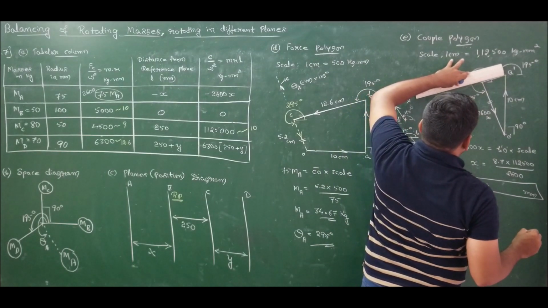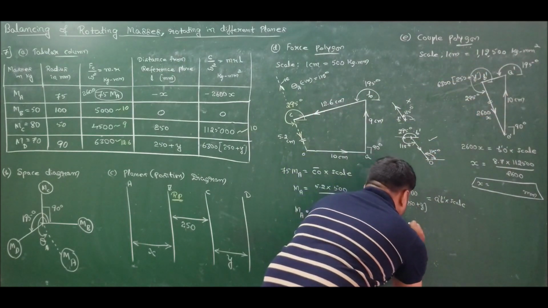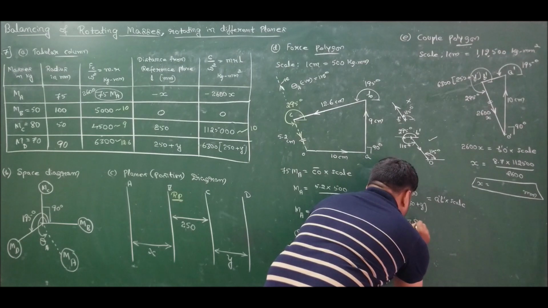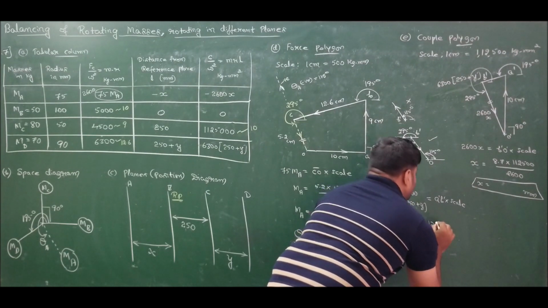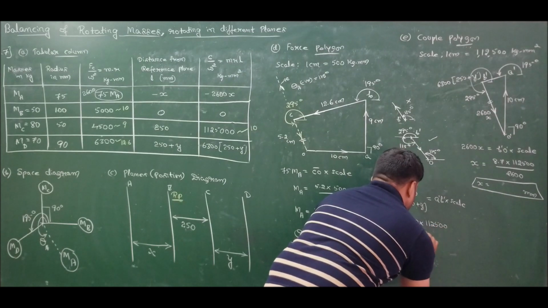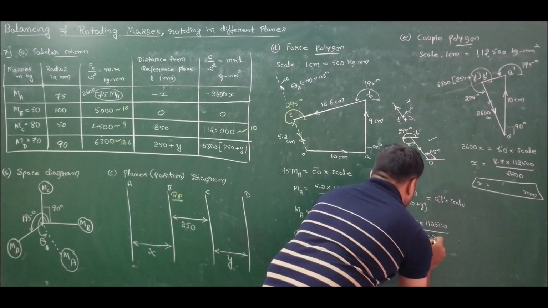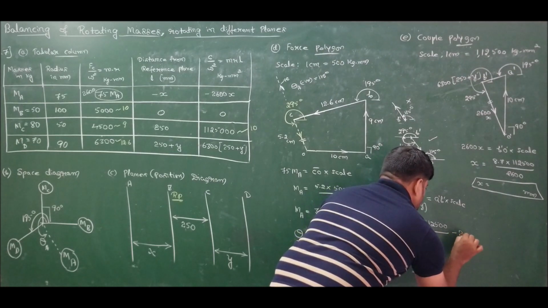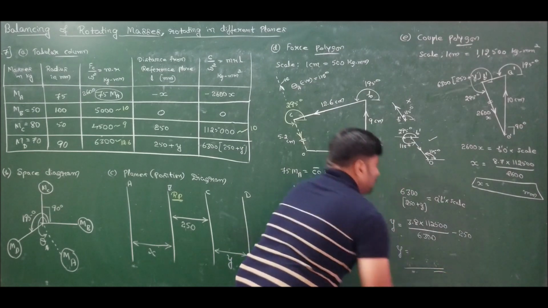A dash B dash is measuring 3.8 centimeters. It is 3.8 into scale, 112,500 divided by 6300 minus 250. So what is the value of y?